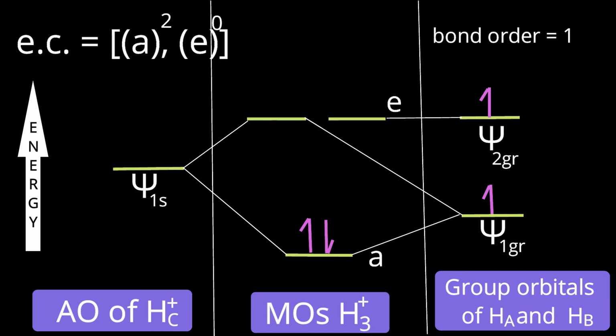Psi1s from the atomic orbital of the central ion will combine with group 1, that's the Psi1 group, to produce one bonding, that's an additive interaction, and the other antibonding, that is a subtractive interaction. Actually, it should be perfectly antibonding, but it is not. It is a suppressed antibonding. Why?